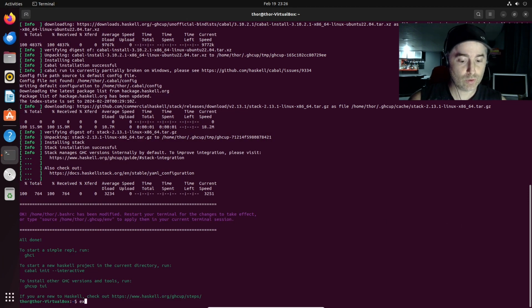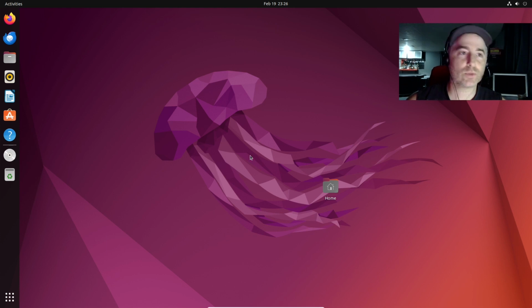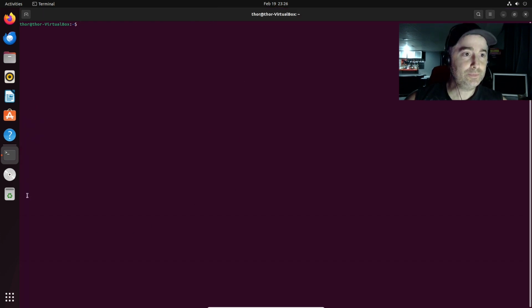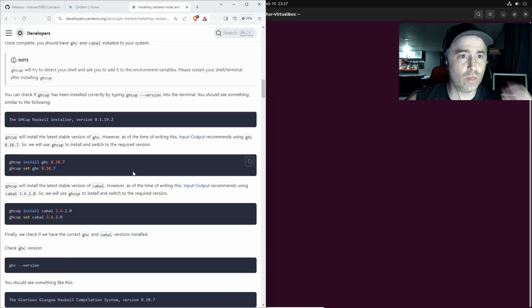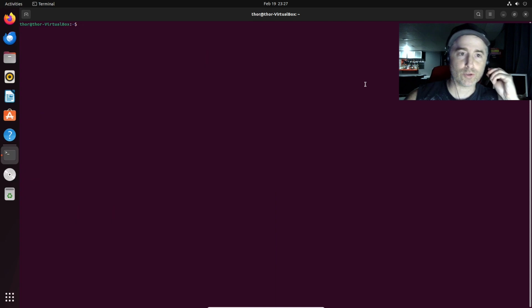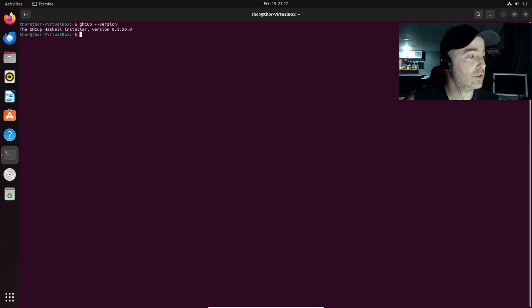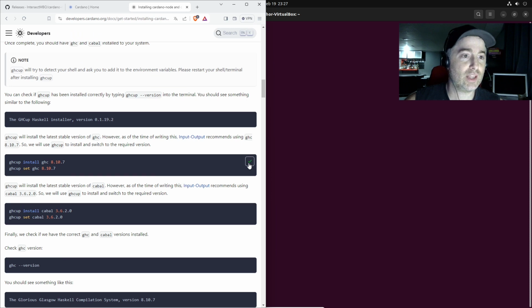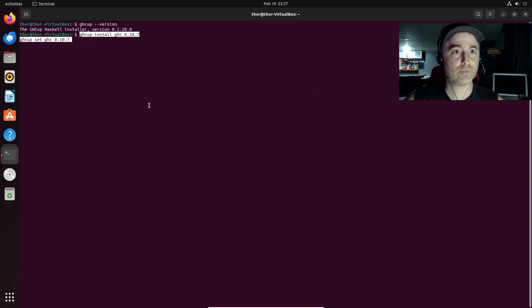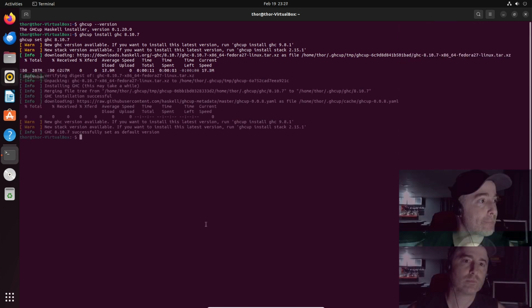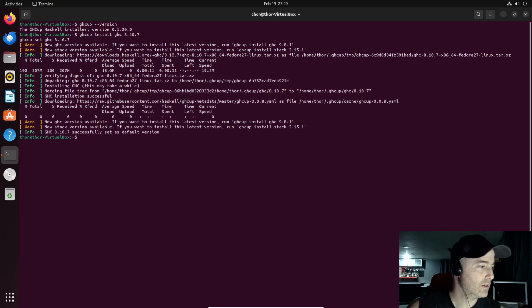We need first to close our terminal and Control-Alt-T. We need to reopen it to make sure that it detects it properly. So first, we'll do ghcup --version to see if it worked, and it works. So we will need to install the version 8.10.7, and it's going to reinstall it like that. Nice. So now this is installed.